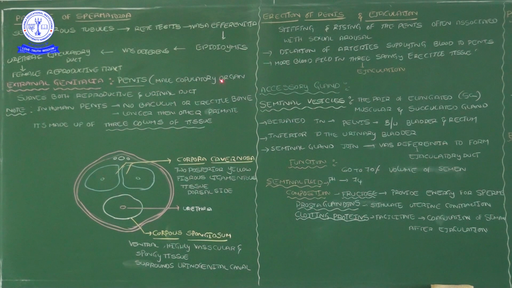In the epididymis, three parts are there. The first part is the caput epididymis, which takes the sperm cells from the vasa efferentia. The caput continues as the corpus epididymis and the cauda epididymis. The cauda epididymis releases the sperm cells into the next part, the vas deferens, and the vas deferens opens into the ejaculatory duct. Along with the vas deferens, the seminal vesicles, another gland, also open into the ejaculatory duct. The ejaculatory duct opens into the urethra.